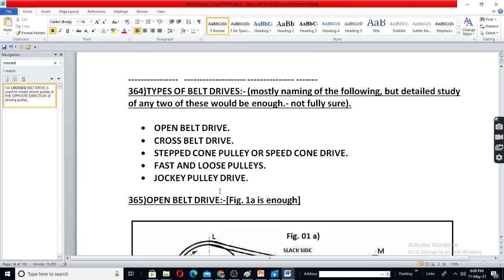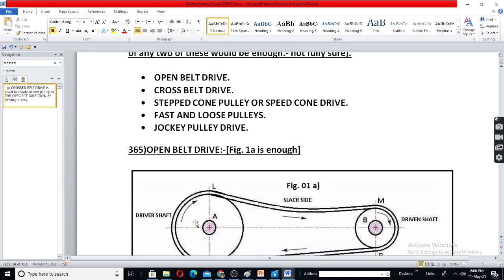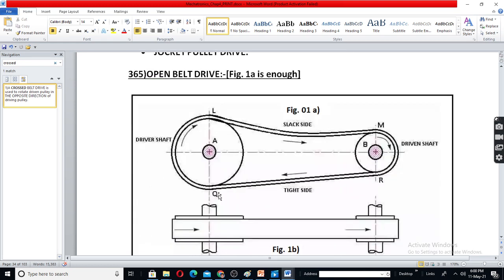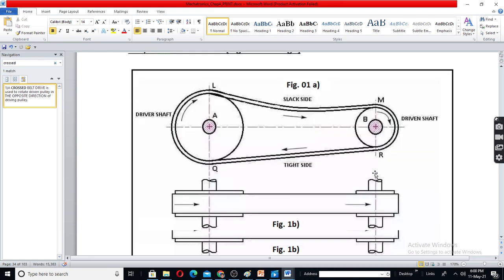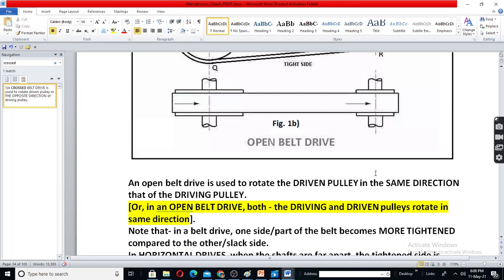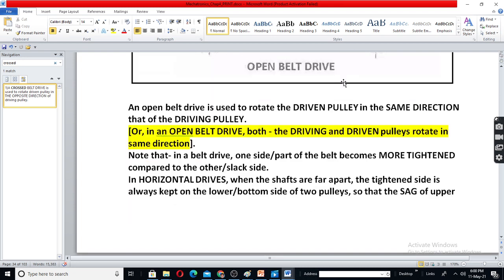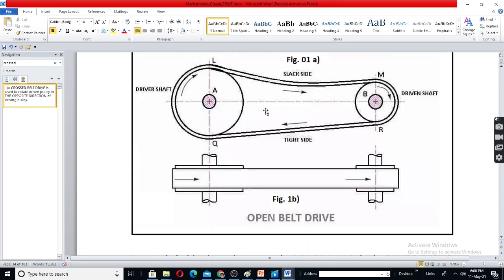Okay, so open belt drive. Here, two shafts are separated, and the belt is open. You can see it is open, and both the driver and driven pulleys will be moving in the same direction, clockwise.